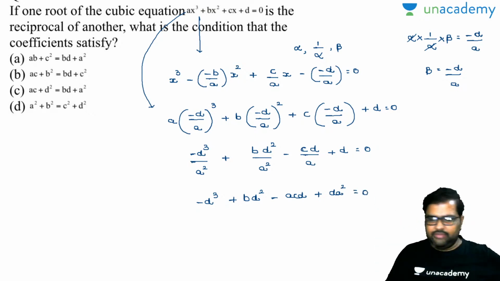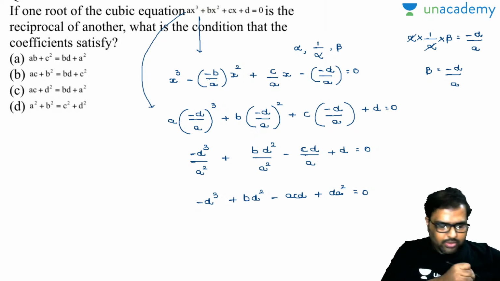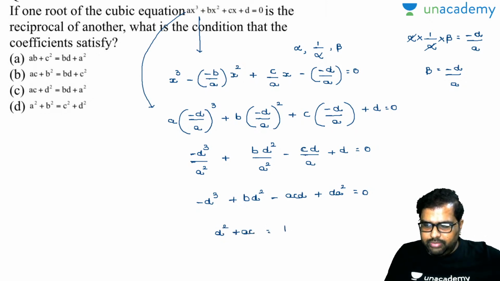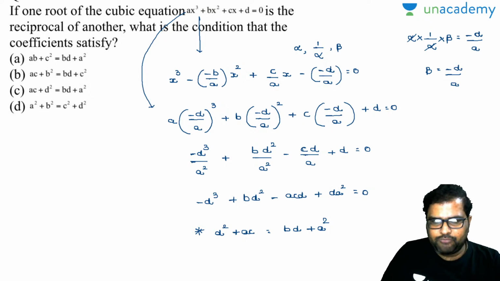This LCM will go to the right hand side. Finally, I can take d common from all the terms, so I can write d square plus AC is equal to BD plus A square. Will you accept with me? Done. So d square plus AC is equal to BD plus A square. Yes, your C option will work out. Am I right or wrong? Yes.